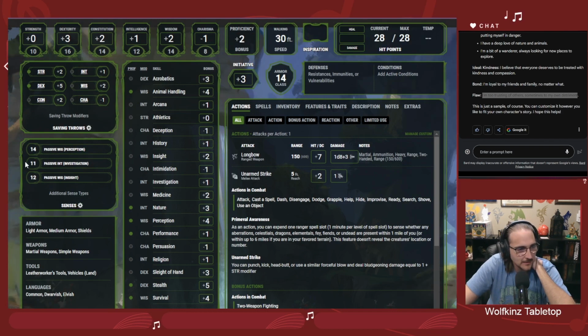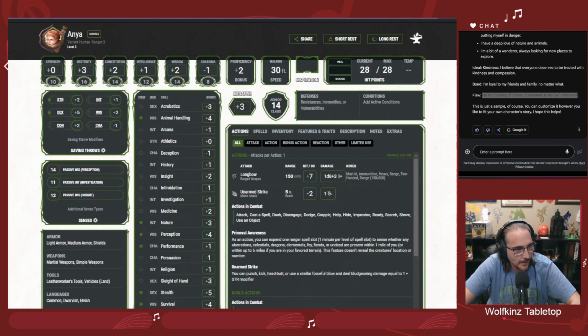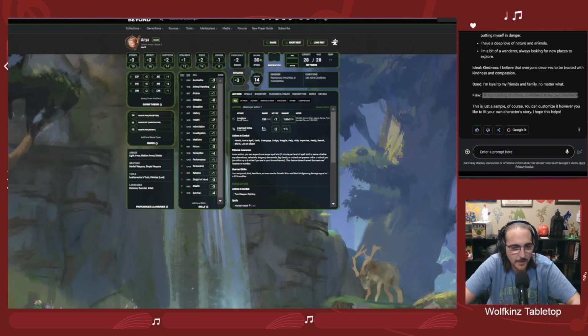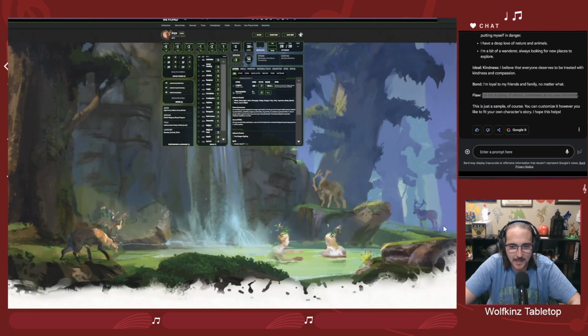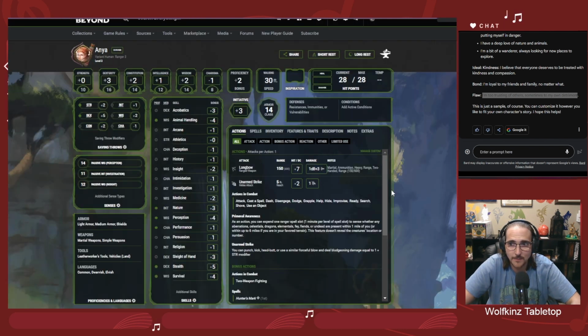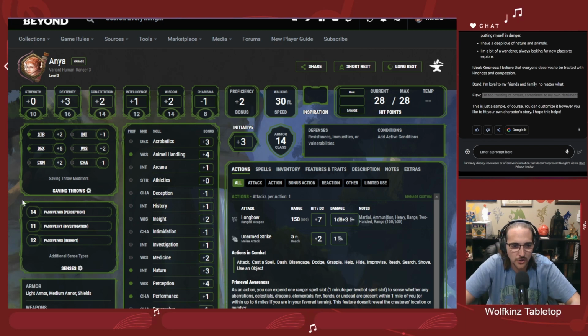All right, so let's take a look. So this is what we've got, and I will zoom out here because this lets you see the full background. Oh yeah, I think this is it. This is a nice foresty background, a little druidy, but still I think it fits the character that we're designing. I also think the background looks really good with this dark green that we've gone with for the actual theme. And then it really just drives home the ranger aspect of it with the frame that we've chosen. So there we go. That is Anya.